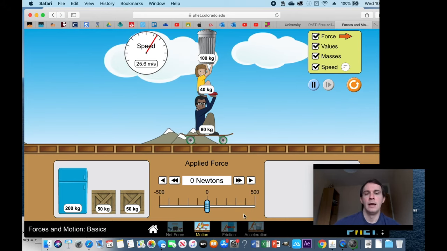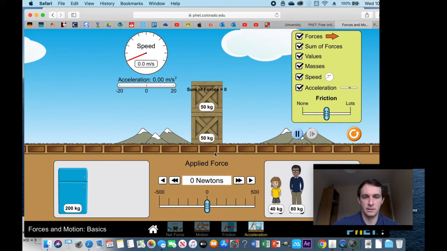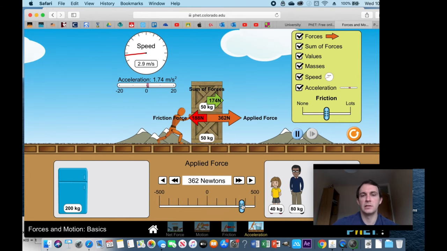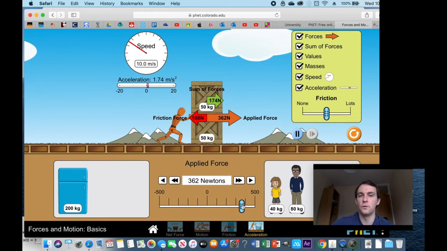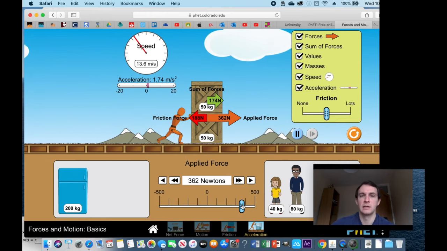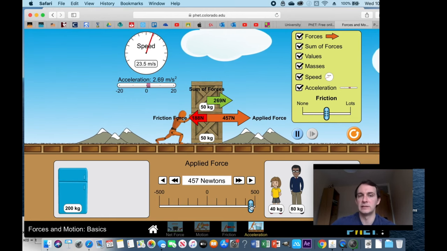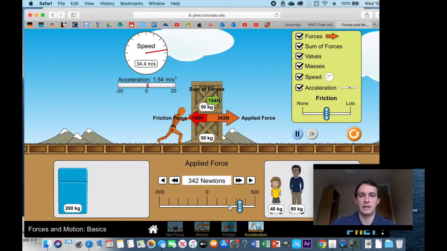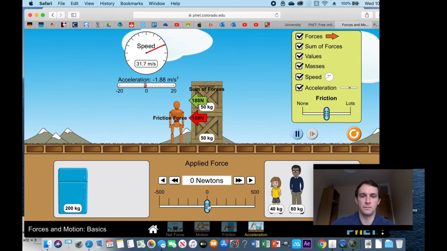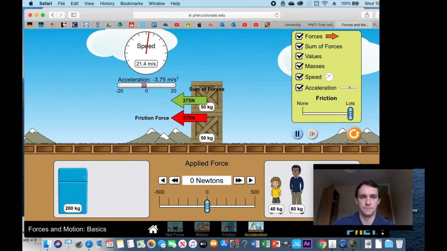Right. Newton's second, probably this is the best scenario. Let's get it again. So basically, how much it accelerates is dependent on the resultant force, the sum of forces. Okay, so if I increase that, it accelerates more, as it says in the acceleration bar. And also, I'll let that go down. Lots of friction, let's slow it right down.